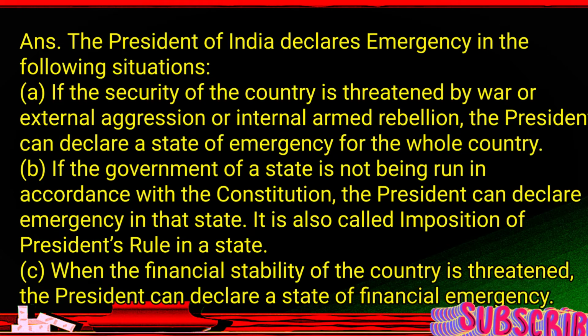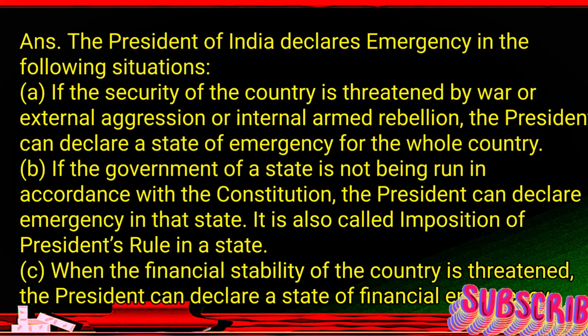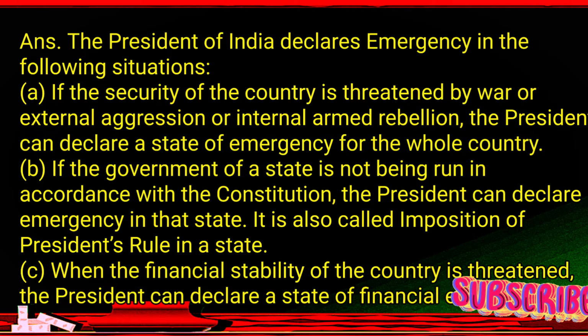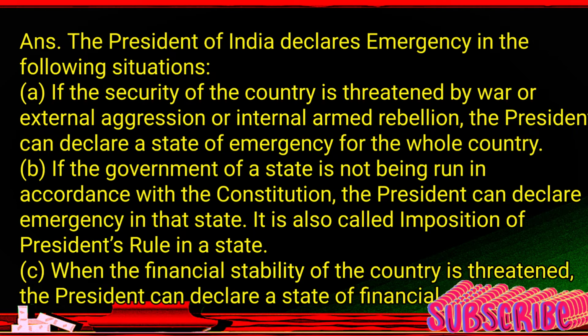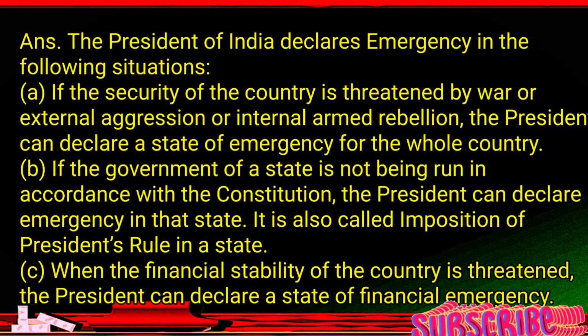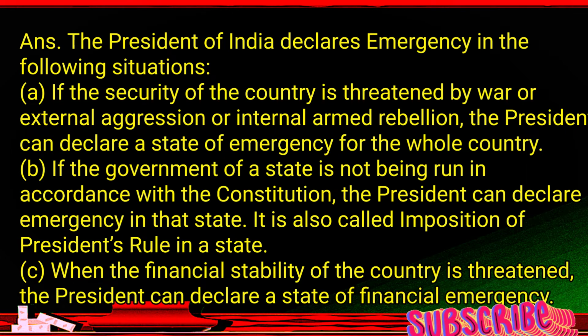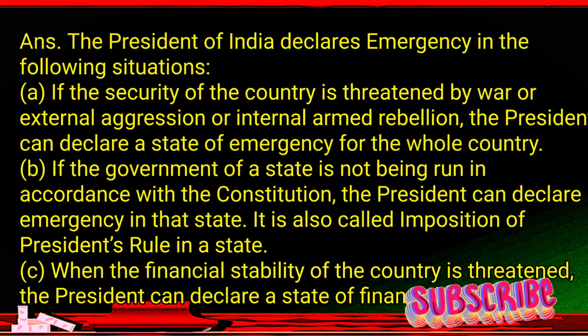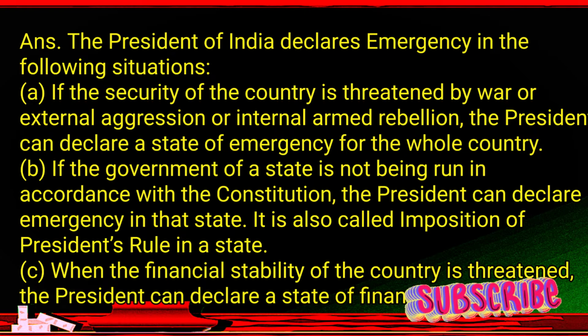4. Explain the 3 situations under which the President of India can proclaim emergency. Answer. The President of India declares emergency in the following situations. A. If the security of the country is threatened by war or external aggression or internal armed rebellion, the President can declare a state of emergency for the whole country. B. If the government of a state is not being run in accordance with the Constitution, the President can declare emergency in that state. It is also called imposition of President's rule in a state. C. When the financial stability of the country is threatened, the President can declare a state of financial emergency.